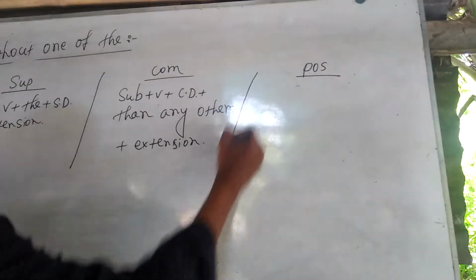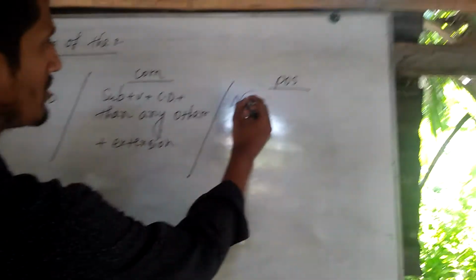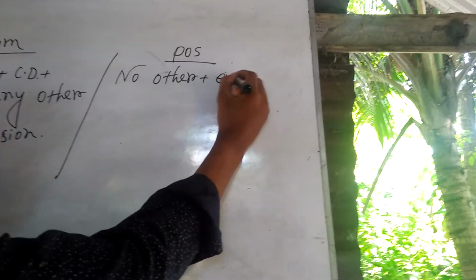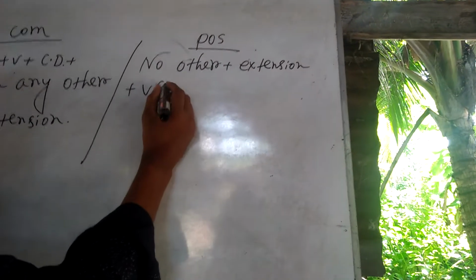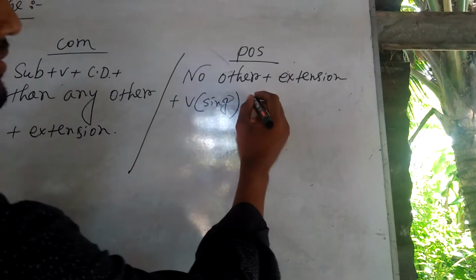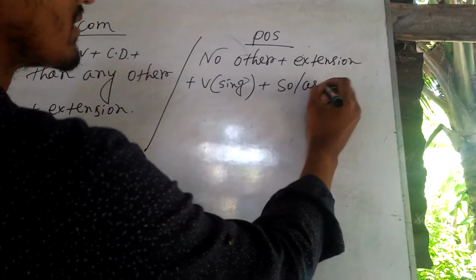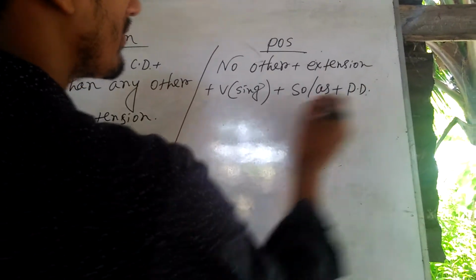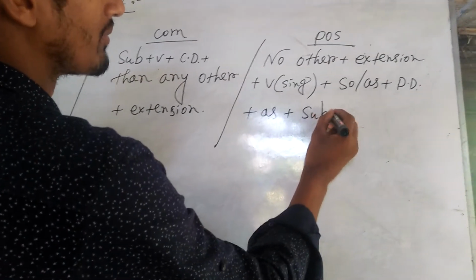Okay, in the positive form, we have to write no other plus extension plus verb, may be singular, plus so or as plus positive degree plus as plus subject.